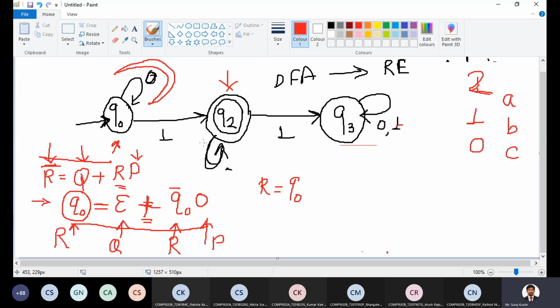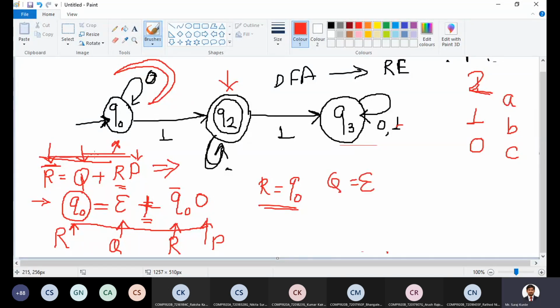So here I am applying Arden's theorem by considering the given regular expression in the format R is equal to Q plus RP. We have to state that R is Q naught, because Q naught is on the left side as well as the right side. Then Q is epsilon.